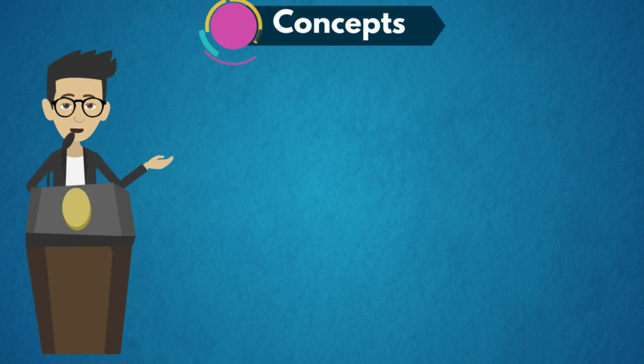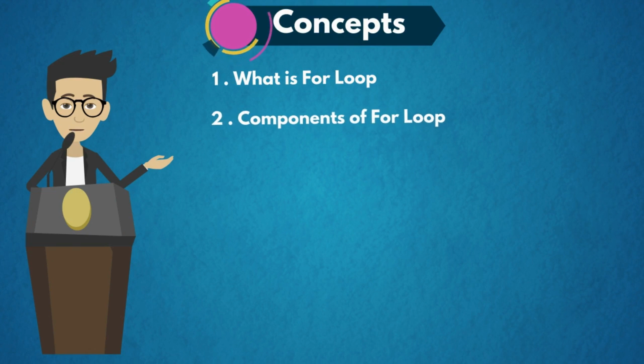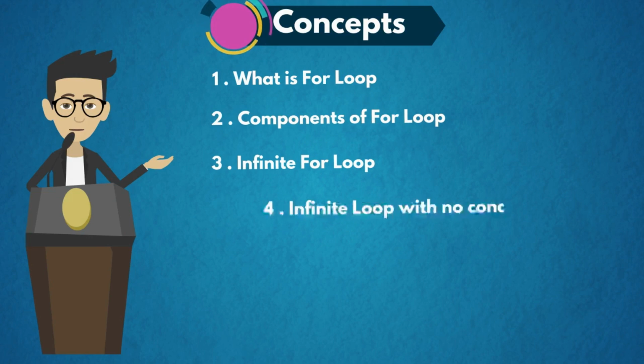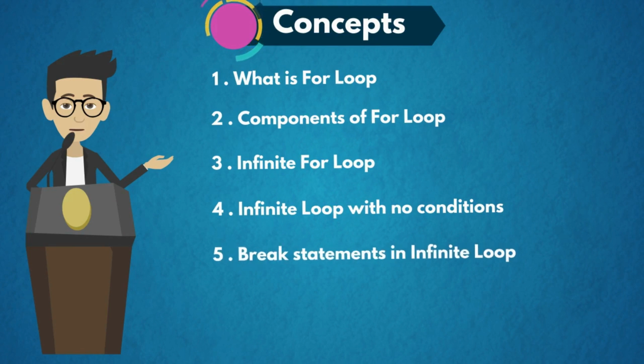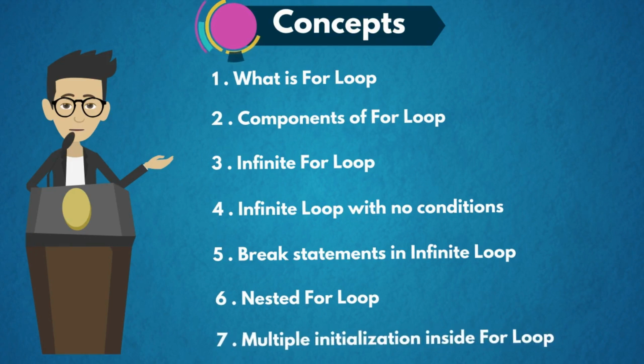The concepts in this session are: first one, what is for loop? Second one, what are the components of for loop? Third one, what is infinite for loop? Fourth one, what is infinite loop with no conditions? Fifth one, break statements in infinite loop. Sixth one, nested for loop. And the seventh one, multiple initialization inside for loop. So now we are going to analyze the complete for loop in detail.